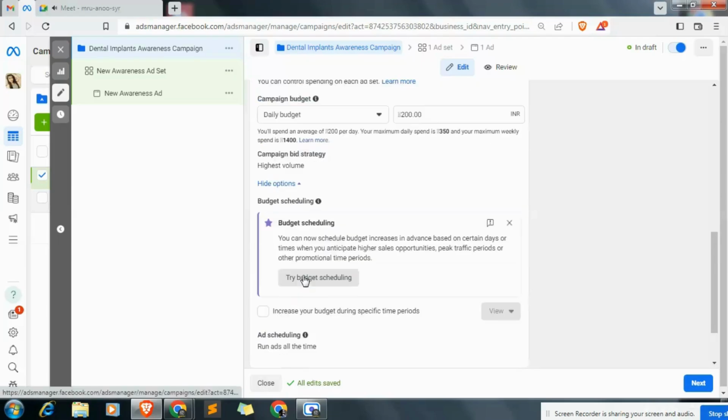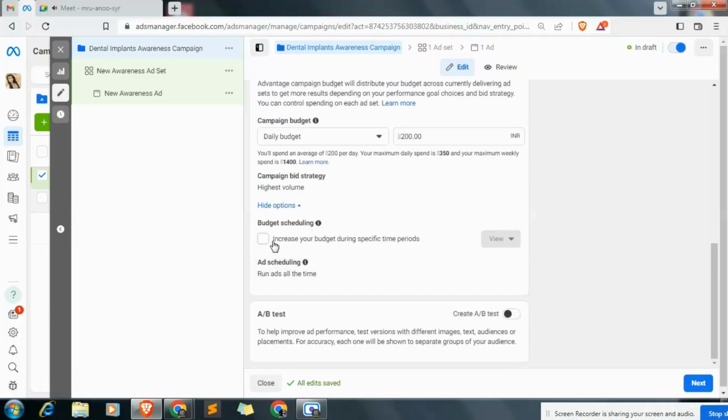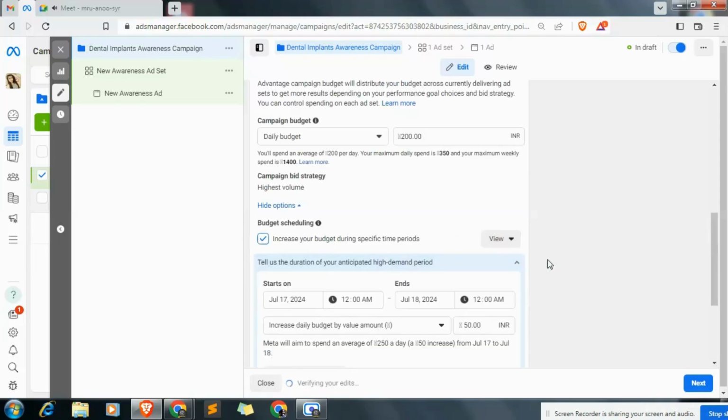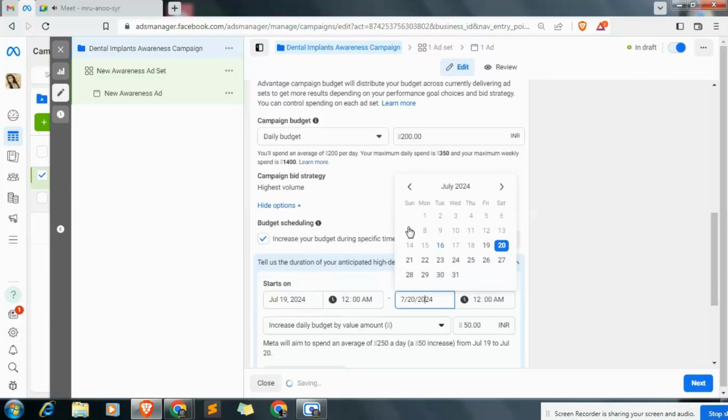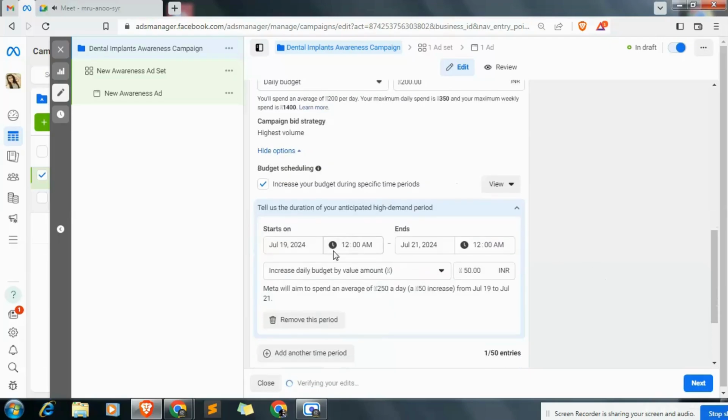Okay, no, this part is not done. Budget rescheduling, so let it be. Increase your budget during a specific time period. So if we want to show our ad more on the weekend, then we can start. For example, let's do it. So this Friday to this Sunday, because people have Sundays as week offs, they can use social media, using Facebook and Instagram. They will come to know about this ad.